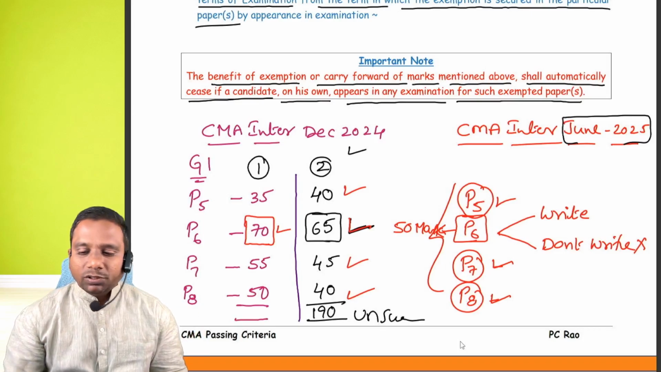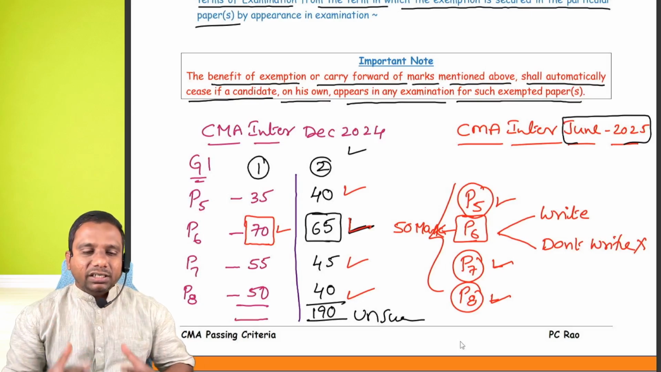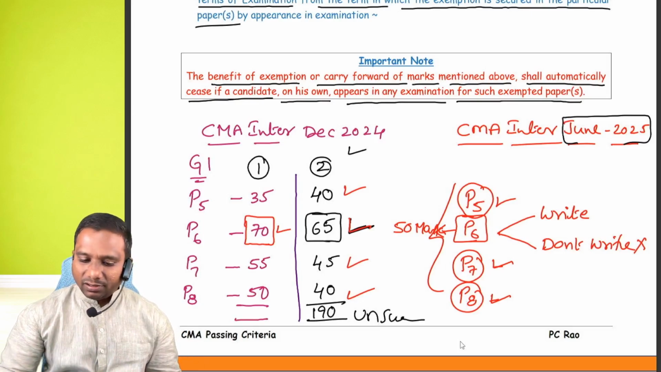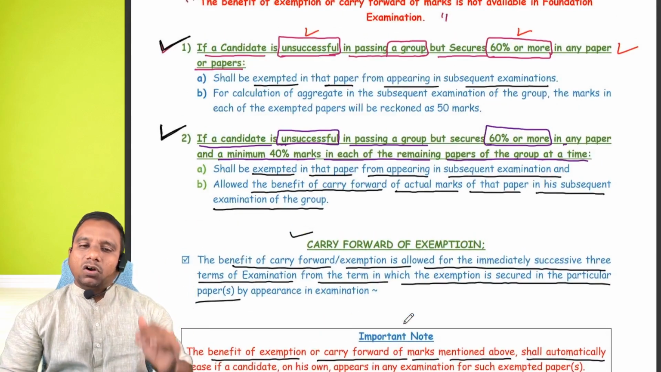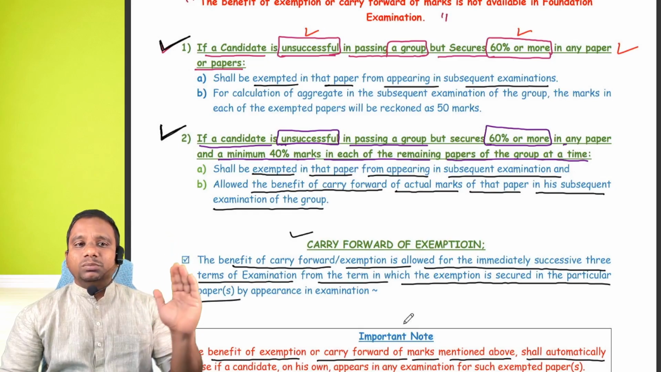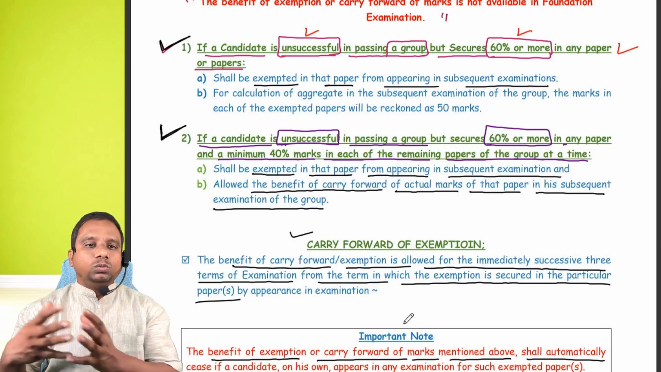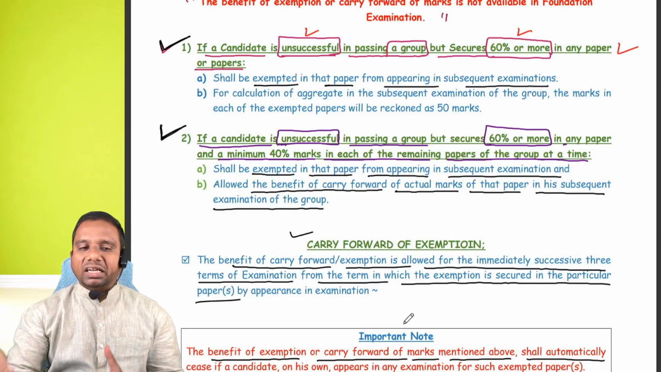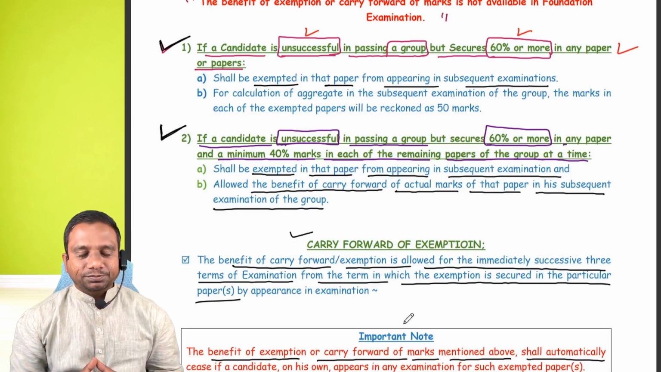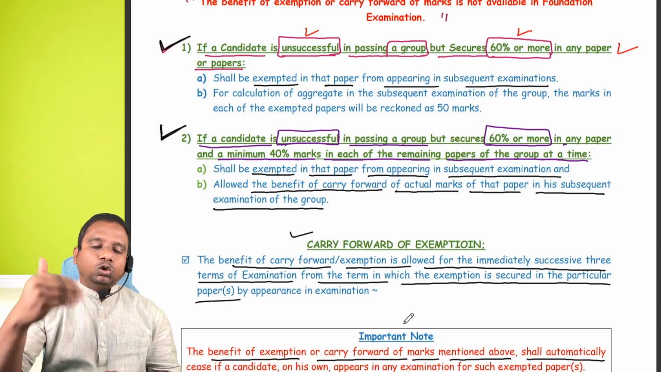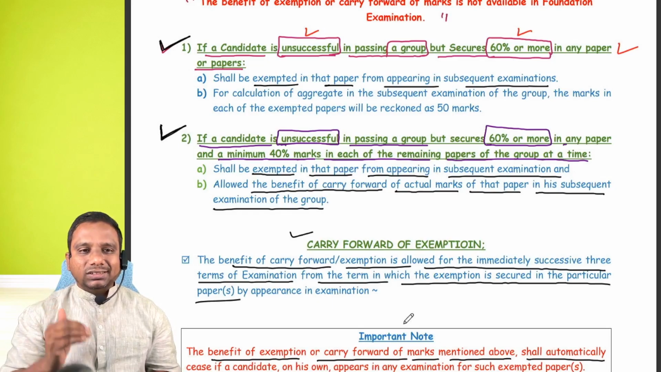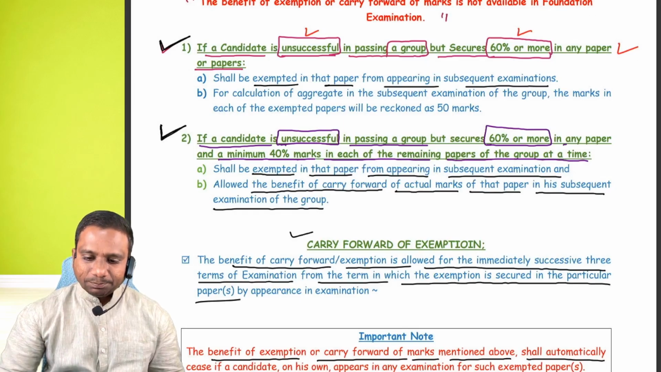Is it clear, students? So try to understand this passing criteria plus exemption criteria. Now check whether in the present examination, or if you have secured any exemption in the previous examination, whether to opt for it or to cancel it. That is up to you. Is it clear, students? Yes, sir. So if you have any doubts, just go to the ICMA website and download the CMA Prospectus Syllabus 2022. Check page number 46.